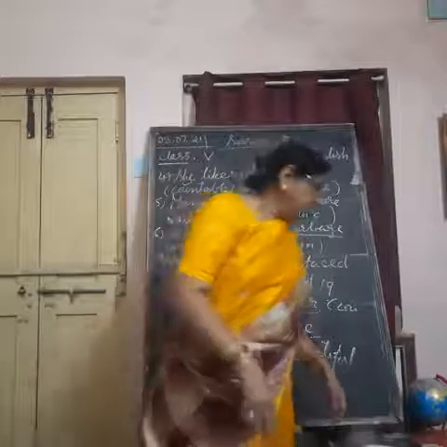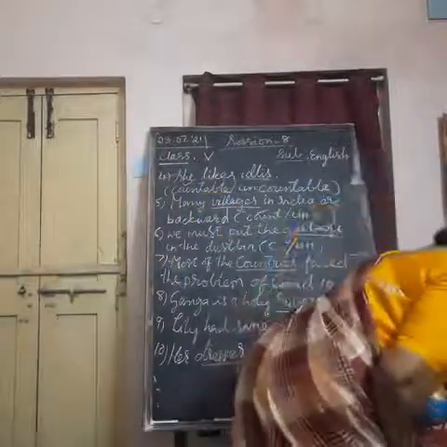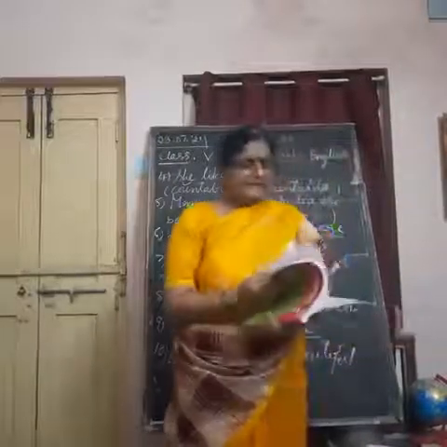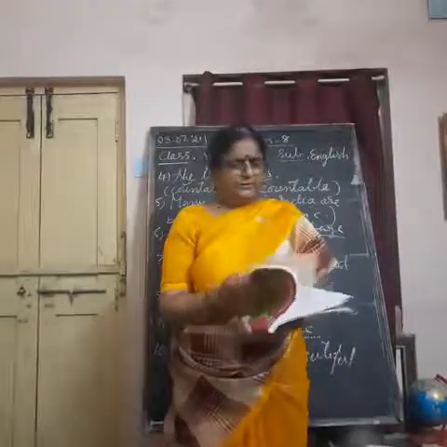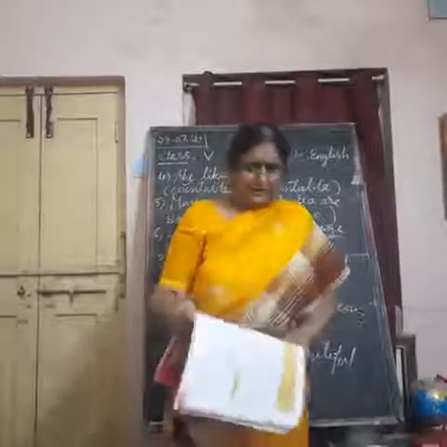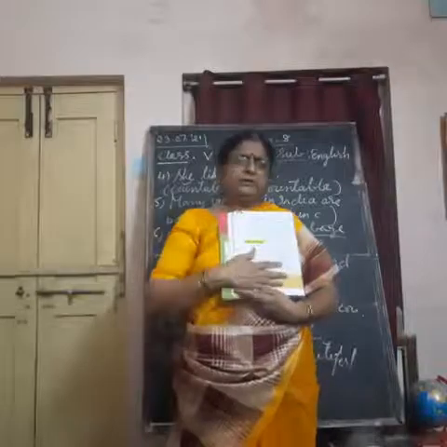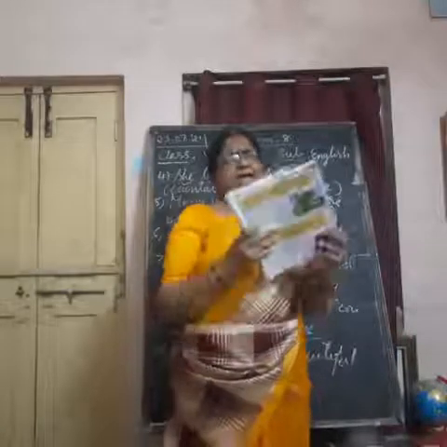Understand? In your textbook, you have one exercise on this topic. You are going to copy it. I am sending you the photo of it. You are copying and writing.